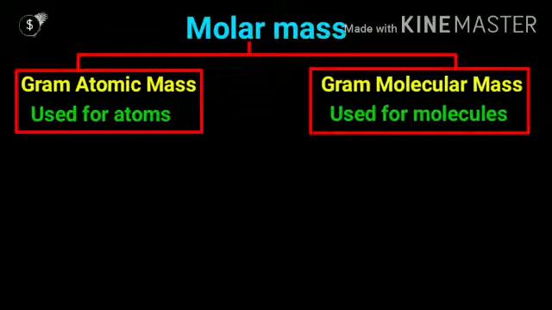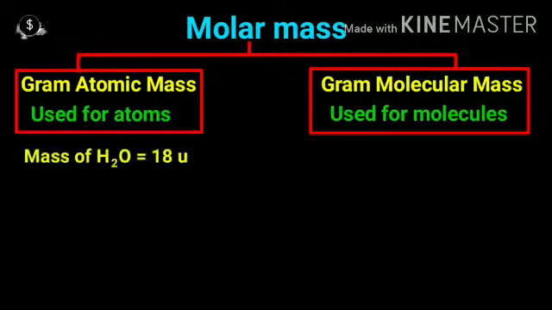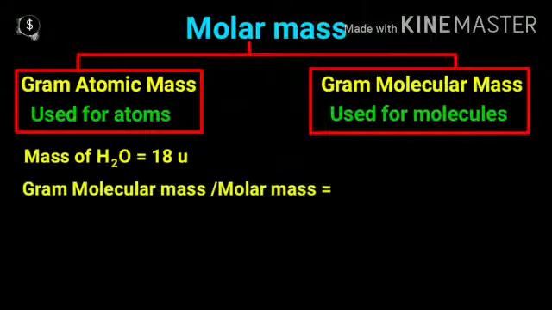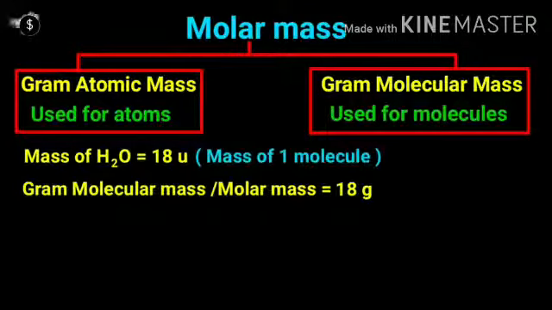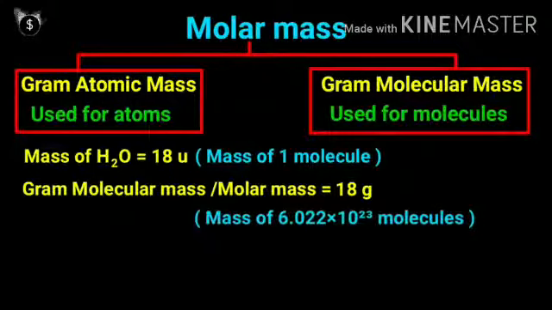So molar mass is of two types: gram atomic mass used for atoms and gram molecular mass which is used for molecules. Now we will see the mass of water. It is 18 U. Gram molecular mass or molar mass of water will become 18 G. Simple. Mass of one molecule of water is 18 U, and mass of 6.022 into 10 raised to the power 23 molecules will be molar mass or 18 G. In place of U, you have to simply write G.